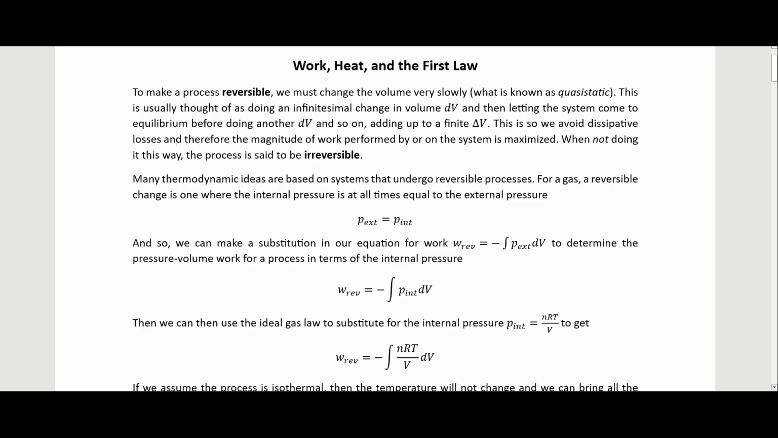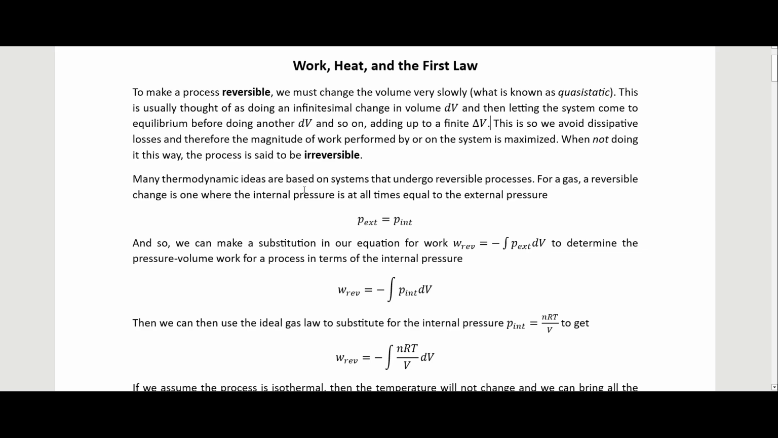This is so we avoid dissipative losses, so losing energy through friction and things like that. And therefore the magnitude of work performed by or on the system is maximized. When not doing it this way, the process is said to be irreversible. Many thermodynamic ideas are based on the systems that undergo reversible processes.